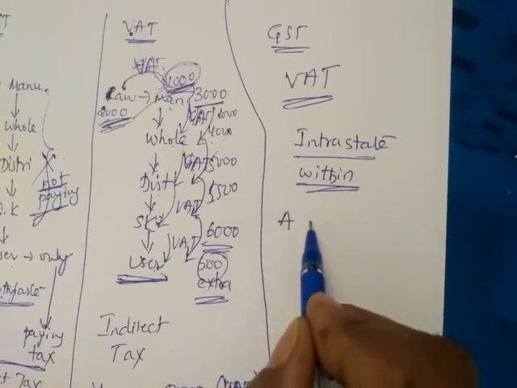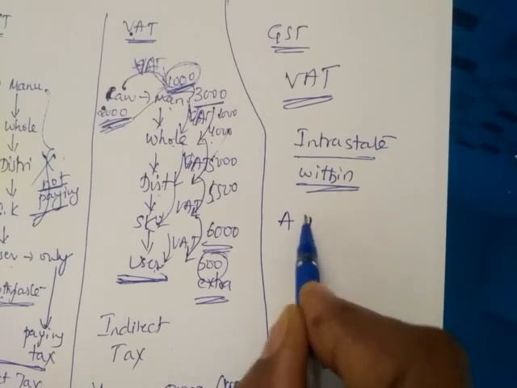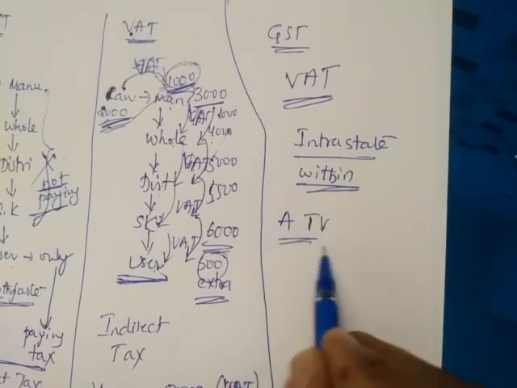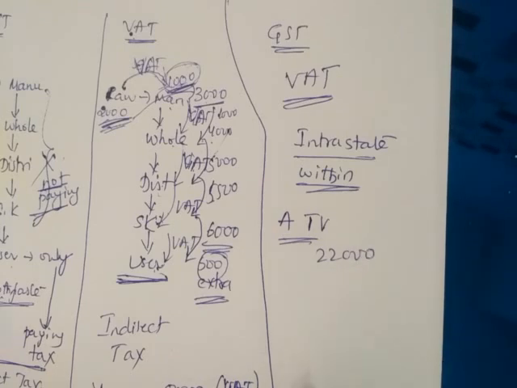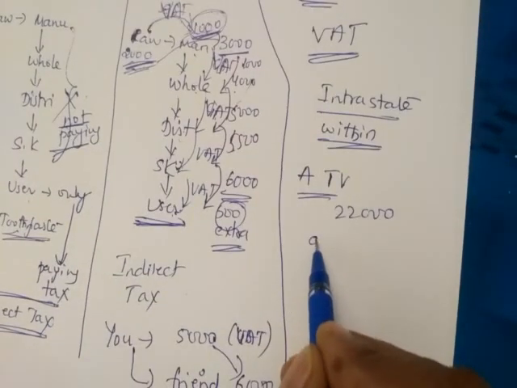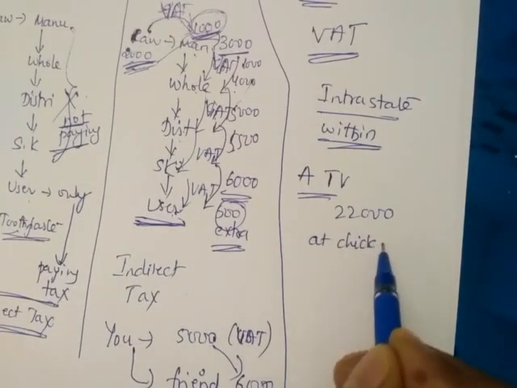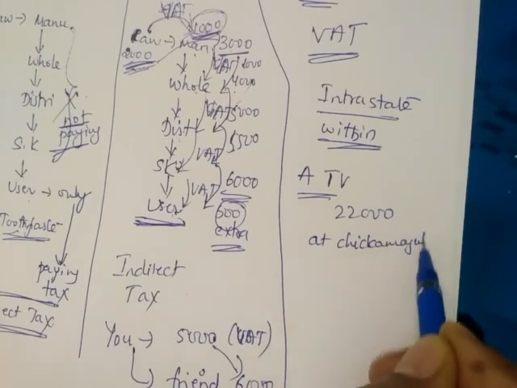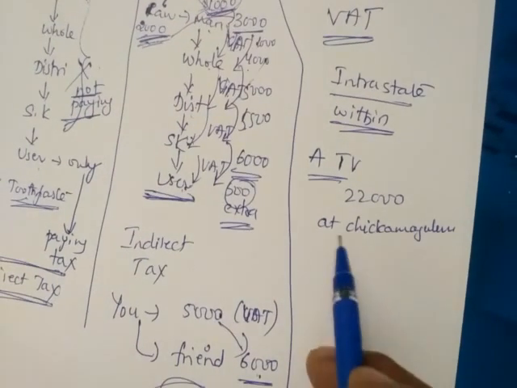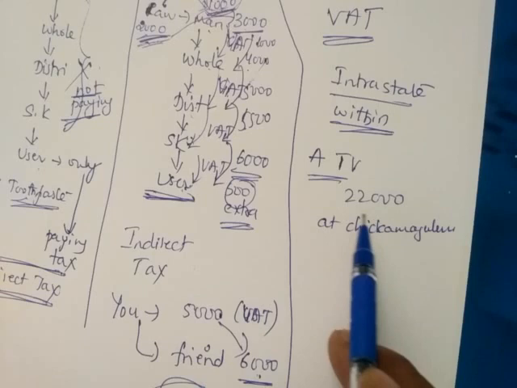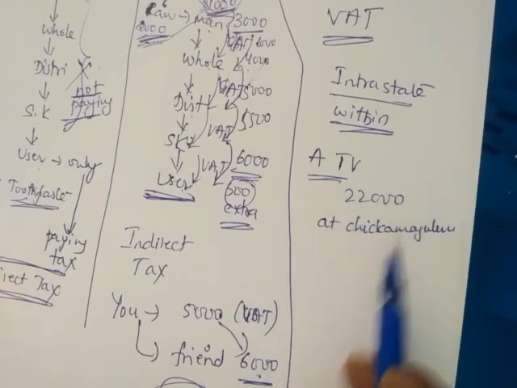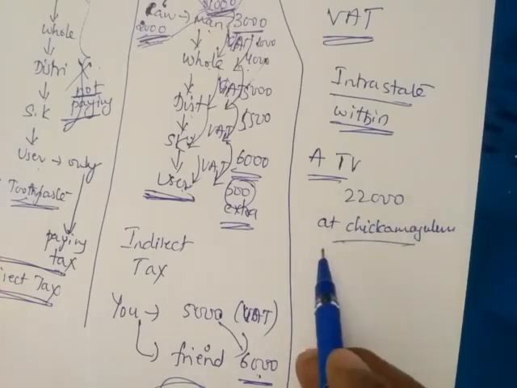If you are buying a TV for 22,000 at Chikmagalur, you are buying within the Karnataka state, right?